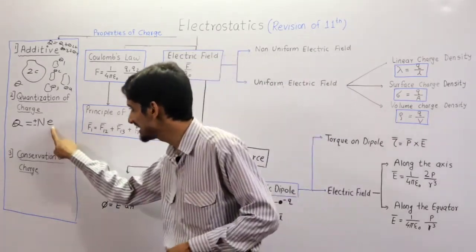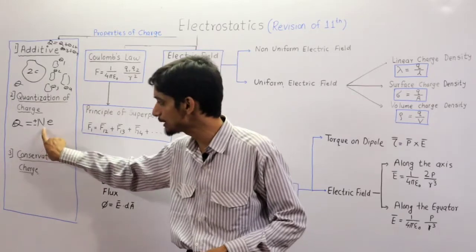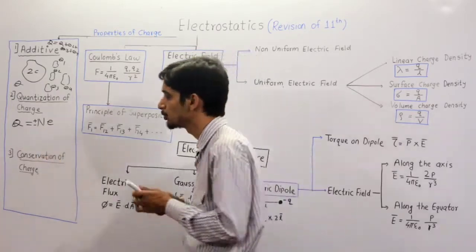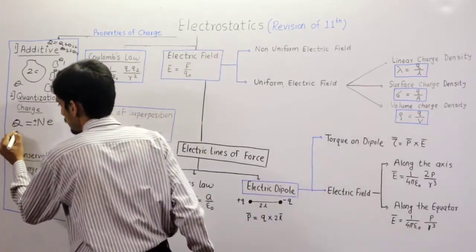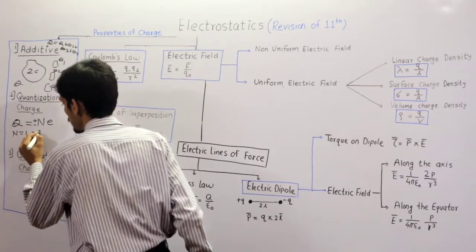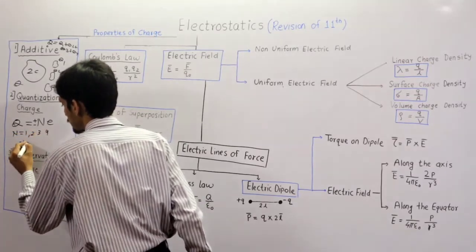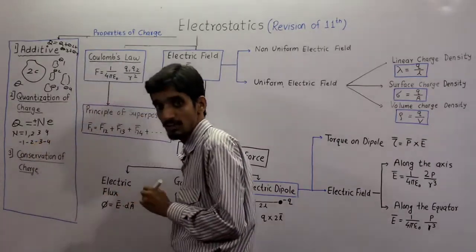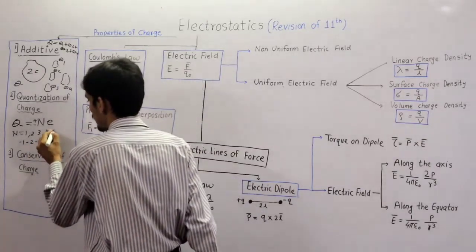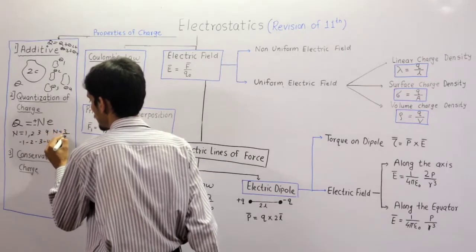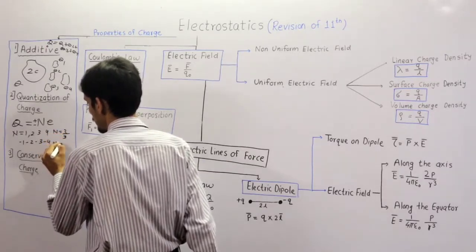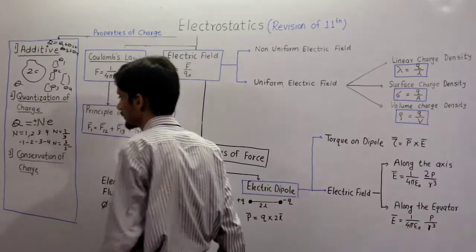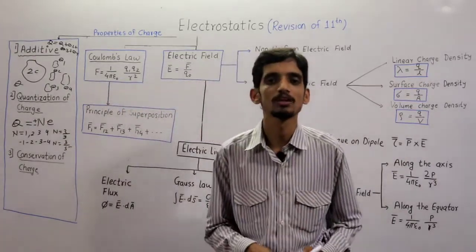That's why I have written e here, the fundamental charge, in integer multiples, where n can be 1, 2, 3, 4 or minus 1, minus 2, minus 3, minus 4. But n cannot be like 2 by 3 or 3 by 5. No, such values are not permitted.